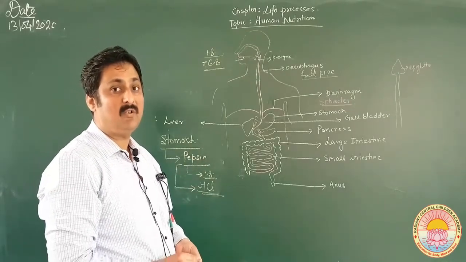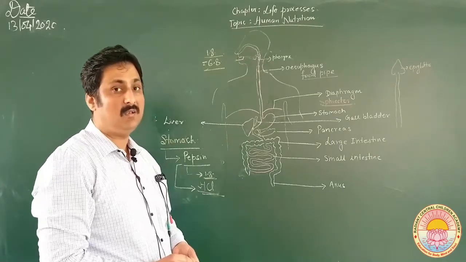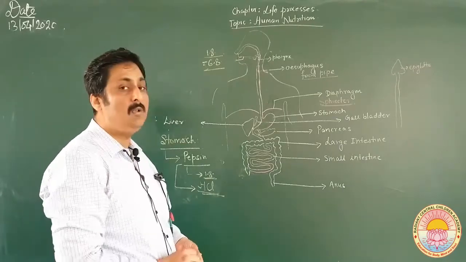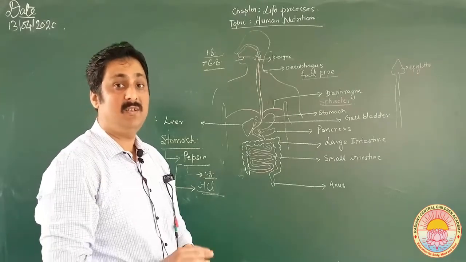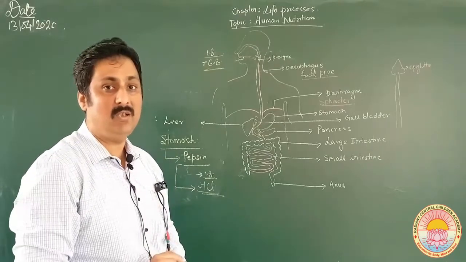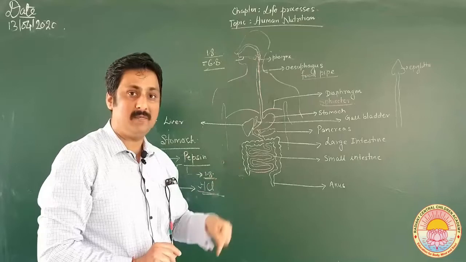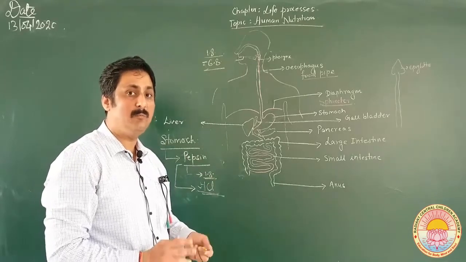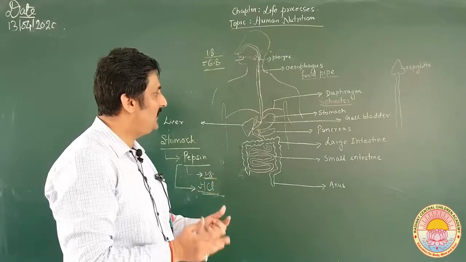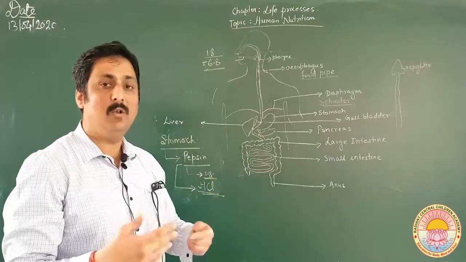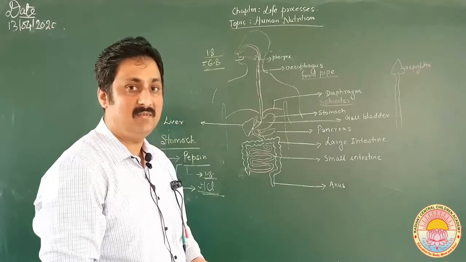So that is one of the functions of HCl formed inside the stomach. The other function is to kill all those microorganisms which enter inside the stomach. So these are the two main functions of HCl: one is to convert pepsinogen into pepsin, and the second is to maintain the acidity of the stomach and to kill all the harmful microorganisms which enter it.